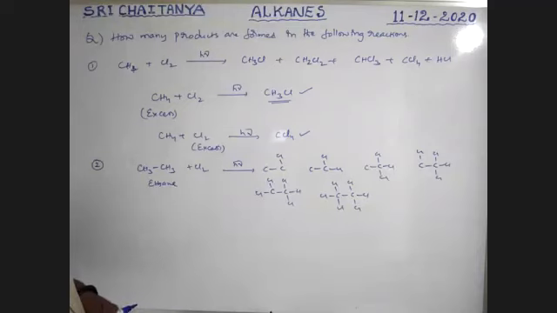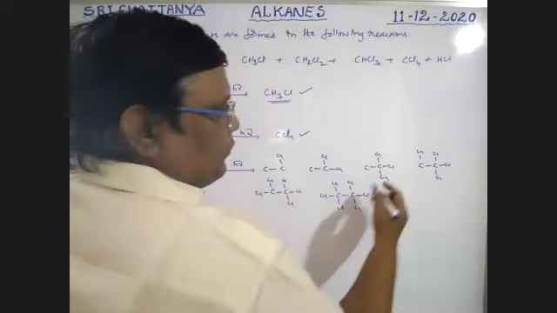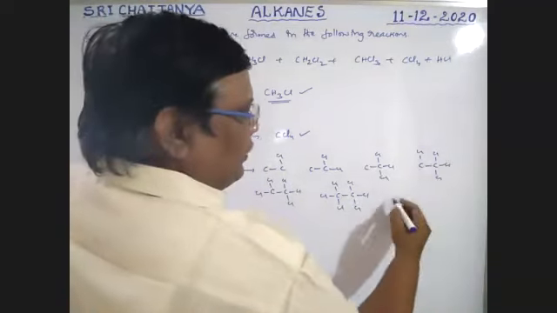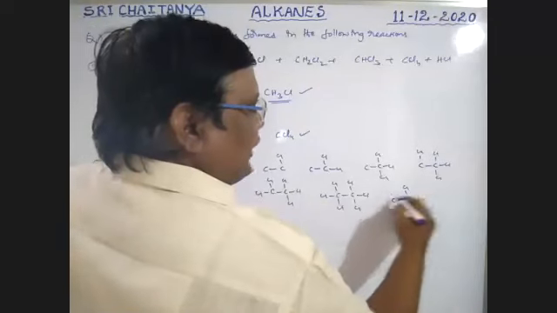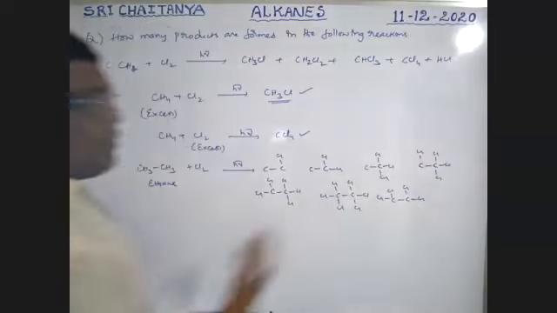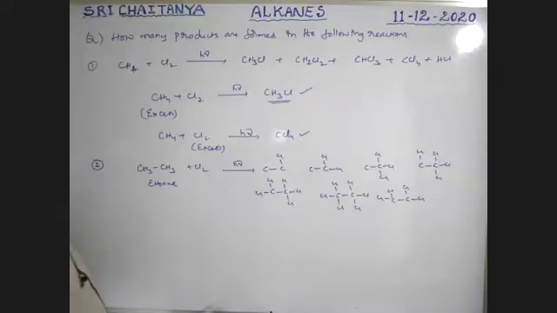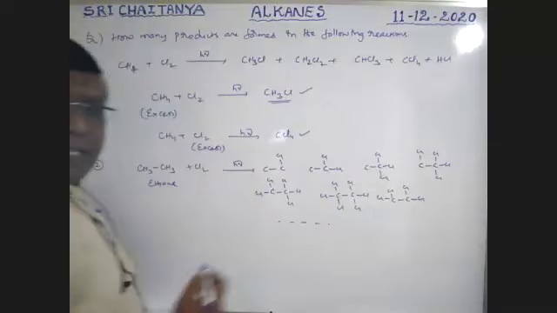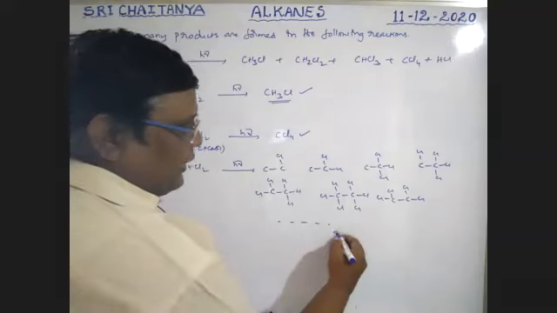Next, see boys, it is 2 chlorines here and 2 chlorines here, which is one more product. Like this, in different ways, overall 9 different products are formed.